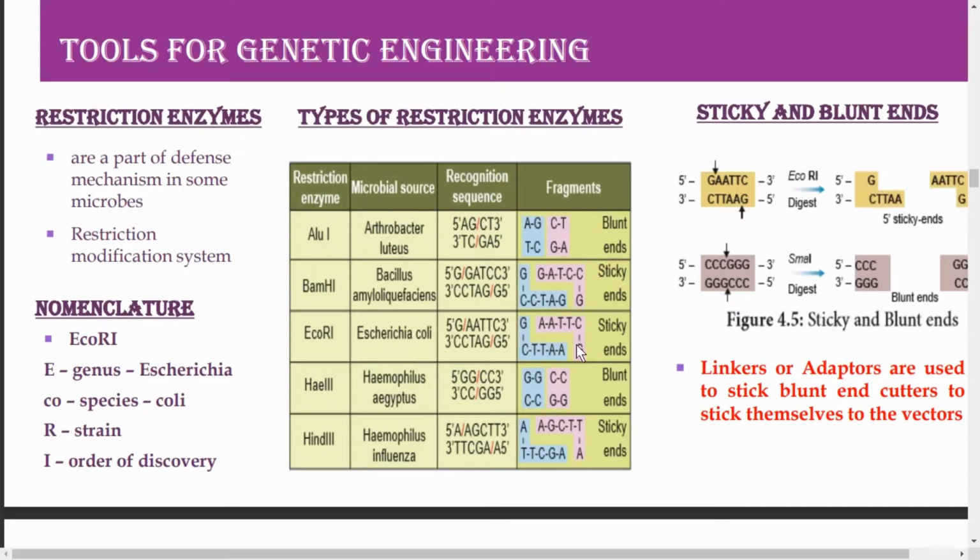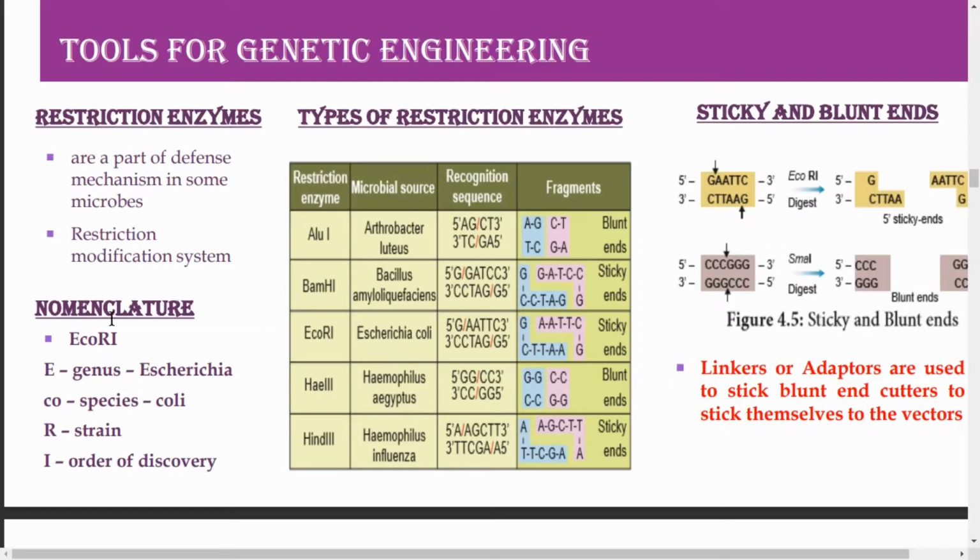And in the table we can see many types of restriction enzymes which are derived from many microbial sources. The cutting point on the DNA molecule and the fragments, whether they are sticky or blunt ends, is given in this table. The restriction enzyme HindII always cuts the DNA molecule at the point of recognition at a specific sequence of 6 base pairs. So we are going to see about HindII. 6 base pairs are here, and today they have found out nearly 900 restriction enzymes which have been isolated from 230 bacteria of different recognition sequence.